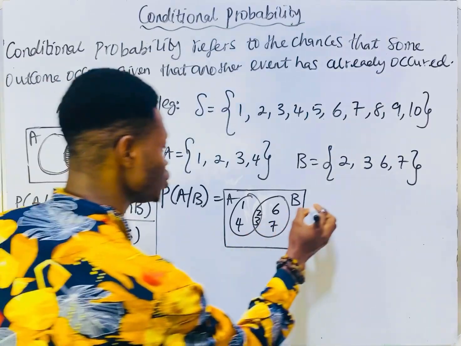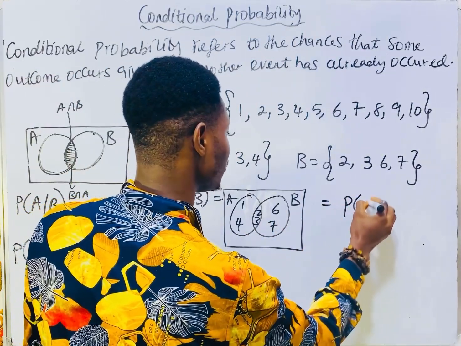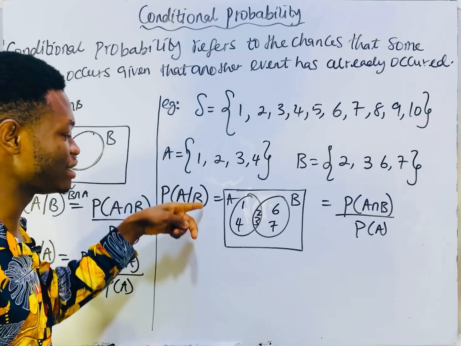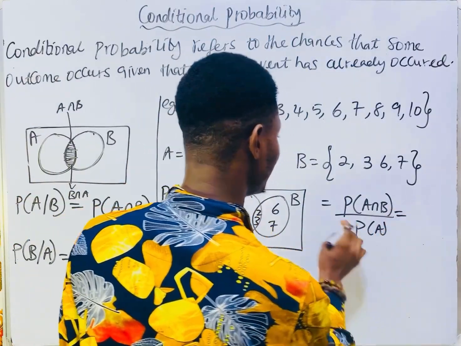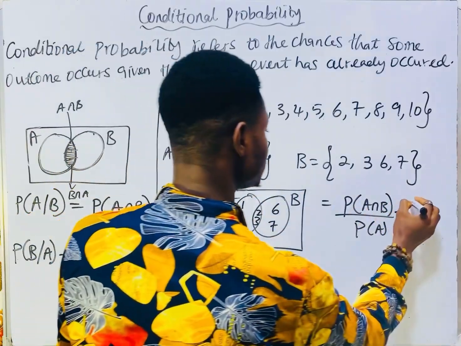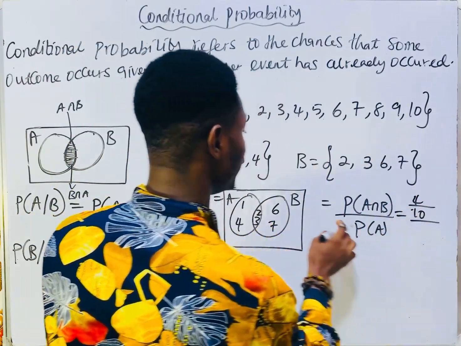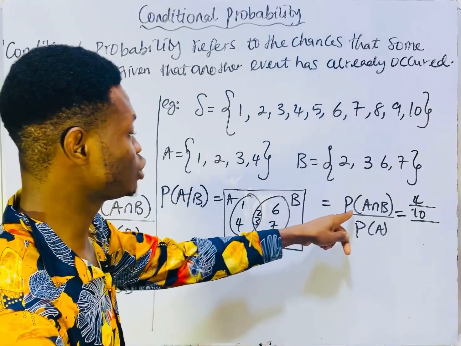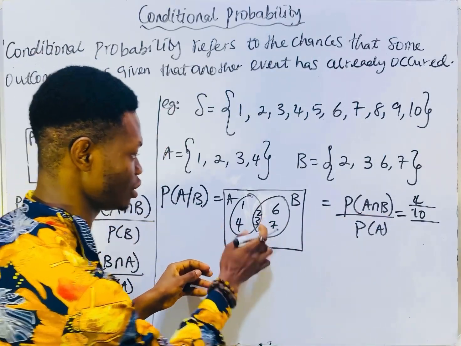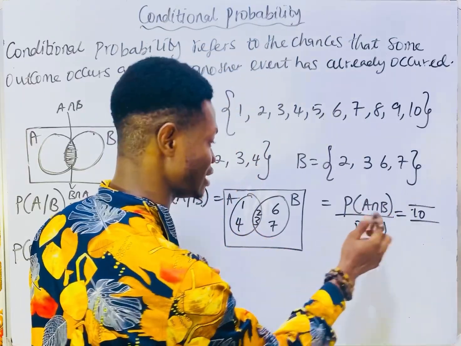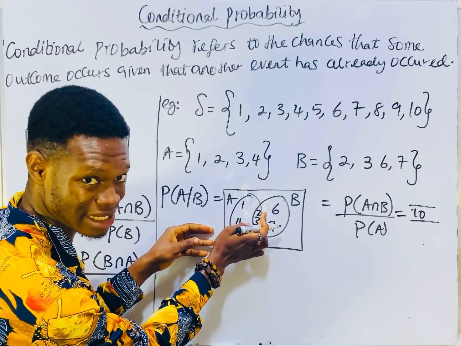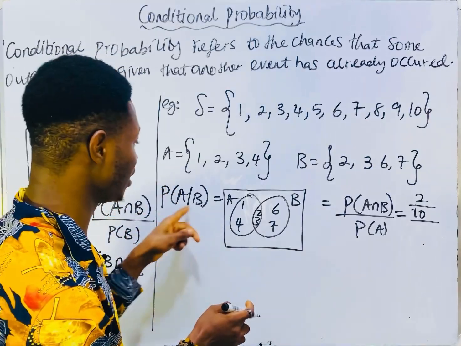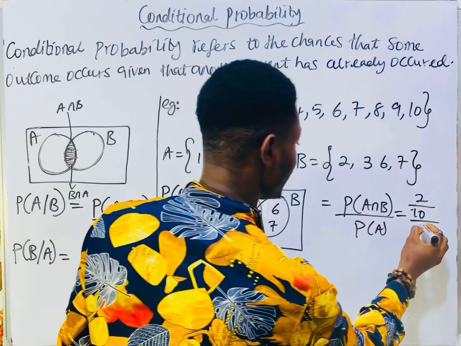Now, using the formula, the probability of A given B is the probability of A intersect B over the probability of B. The probability of A intersect B is 2 over the total sample space of 10. Sorry, I forgot there is an intersection here: the first intersection, the second intersection, so it's two. Then the probability of B is 4 over 10.